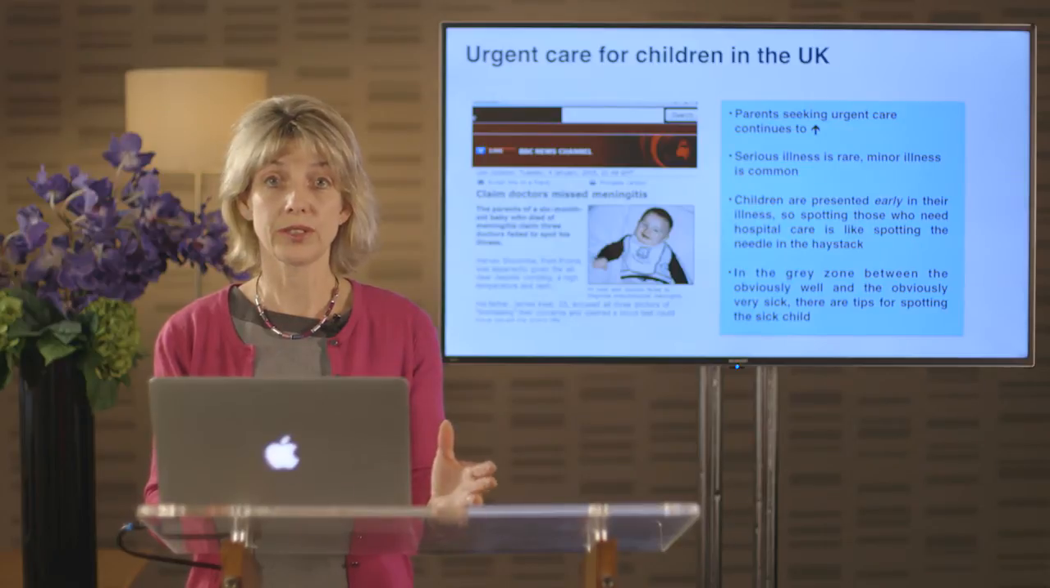So every year in the UK, about 5 million children are brought to urgent and emergency care, that's walk-in centres, emergency departments, and then millions more are taken to the GP with an acute illness. And in all of this, how can we work out which are the sick ones that need admission to hospital, and of those who are admitted, who's going to actually deteriorate and even worse, die? And that's a little bit like a needle in the haystack.